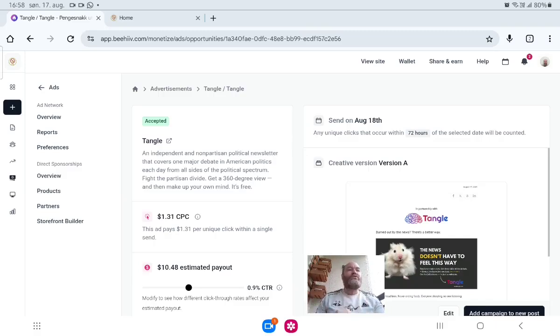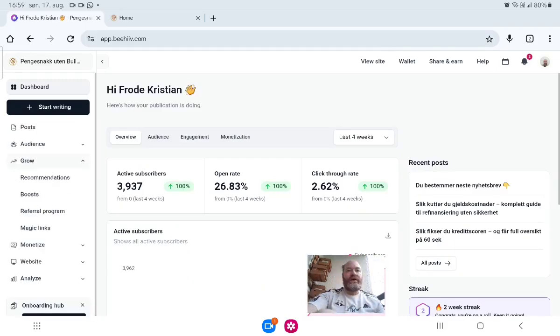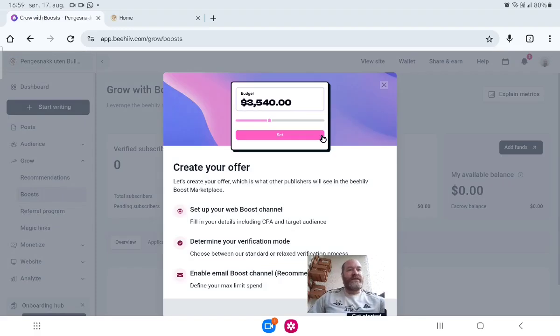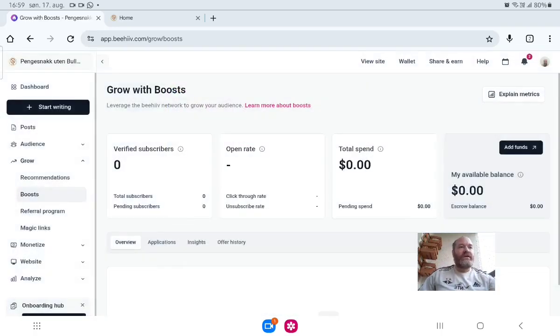What I will teach you in this new series is how you calculate ROI on your subscribers, because yes, we also have an option to buy subscribers. So we go back to the main menu and you push on grow, and then you can go to boost. Here basically you can add some funds and you can start to buy subscribers.